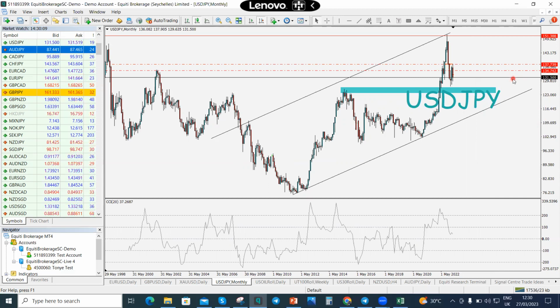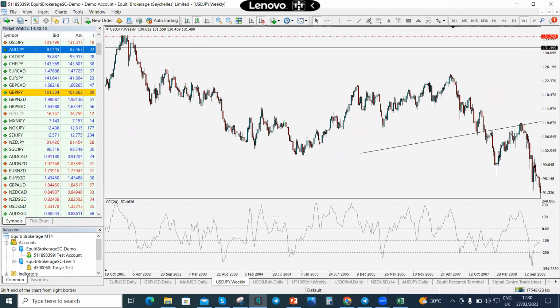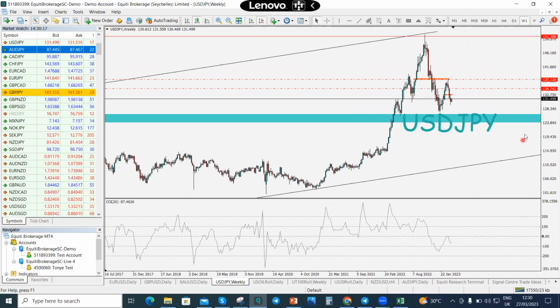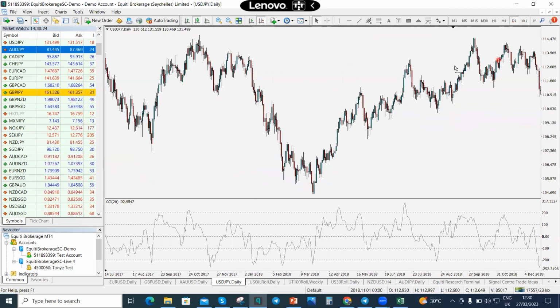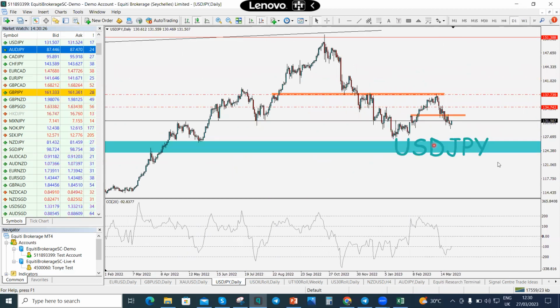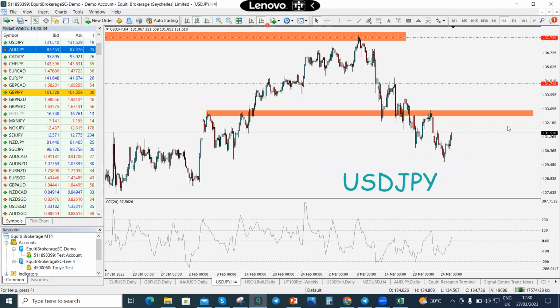And then the pressure on the monthly time frame is still sell, okay? So we're just experiencing some form of bullish retracement only on USD/JPY. So where is this bullish retracement going to end, right? Because of course, it's definitely going to end and prices will go where it ought to go, right? So the area where we're looking at that this bullish retracement will come to an end is here, all right? This zone here.